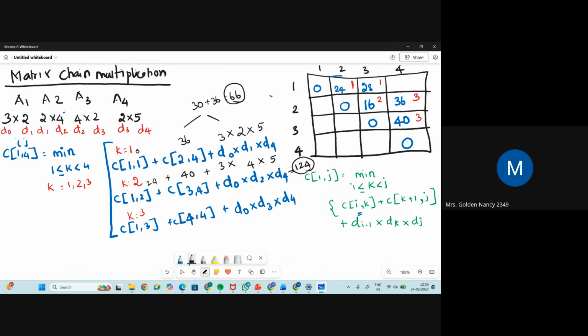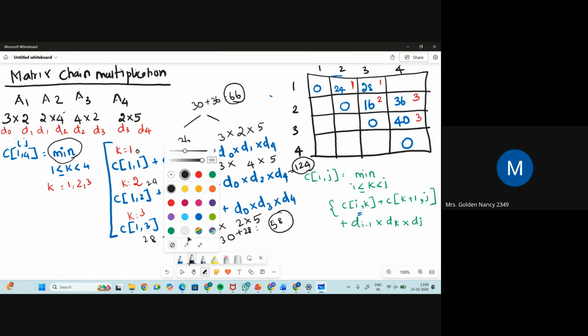We have one more box, one more value. 1 cross 3 is 28 plus 0 plus D naught is 3 cross 2 cross 5. 5 2s are 10, 10 3s are 30, 30 plus 28 is 58. So we got three values. When k is equal to 1, you got 66. When k is equal to 2, you got 124. And when k is equal to 3, you got 58. Among these three, we have to find the minimum value, which is 58. So you got the value 58 for this box.